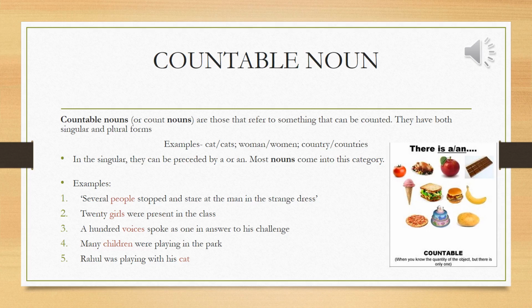Some more examples of countable nouns are: several people stopped and stared at the man in the strange dress. Twenty girls were present in the class. A hundred voices spoke as one in answer to his challenge. Many children were playing in the park. Rahul was playing with his cats. Here, students, the highlighted words people, girls, voices, children, cats are examples of countable nouns.